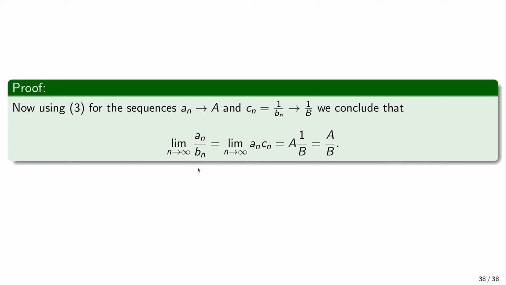For every n, this is exactly the same sequence by definition of the sequence cn. Now, the sequence an converges to a, and cn converges to 1 over b. Therefore, by what we have already proved, an times cn converges to a times 1 over b, which is a over b, but this is exactly the same as the sequence an over bn. Therefore, the sequence an over bn converges to the quotient of the limits.